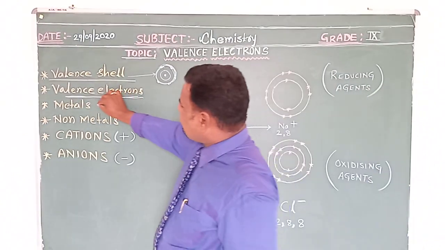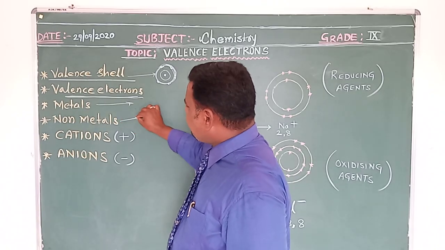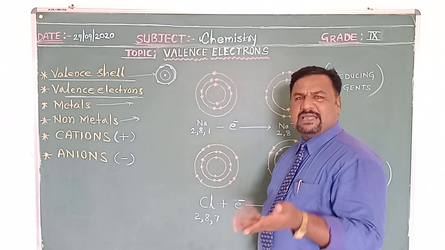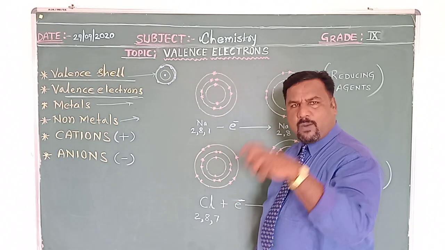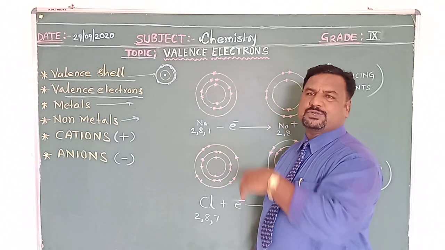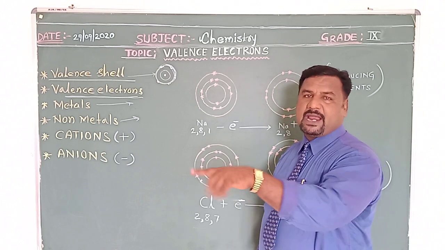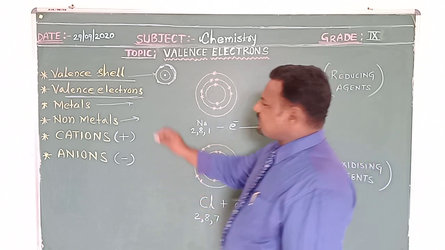Now come to metallic elements and non-metallic elements. Metals are the elements which have 1, 2 or 3 electrons in the valence cell, except helium and hydrogen. They all come under this category.